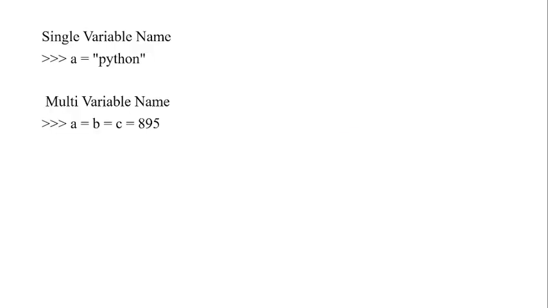Let me discuss single variables and multiple variables. In a single variable, for example, a is a string storing Python. A equals 5 is a single variable. C equals 20 is a single variable. And z equals a string in double quotation marks, "subscribe to the channel" text, is a single variable. Like that we have multiple variables. a = b = c = 895 means a's value is 895, b's value is 895, and c's value is 895. For storing integers we use it like this.